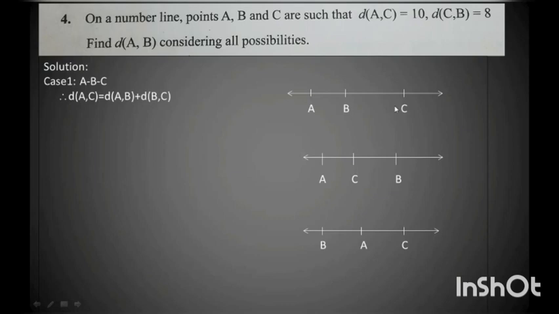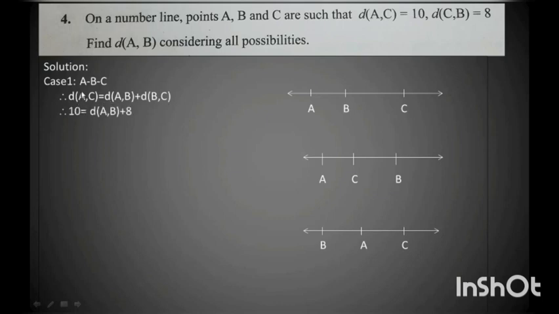Now distance AC is given as 10. So in place of distance AC, I will write 10. We don't know the value for distance AB, so that remains as it is. And distance BC and CB are one and the same, so that is 8.